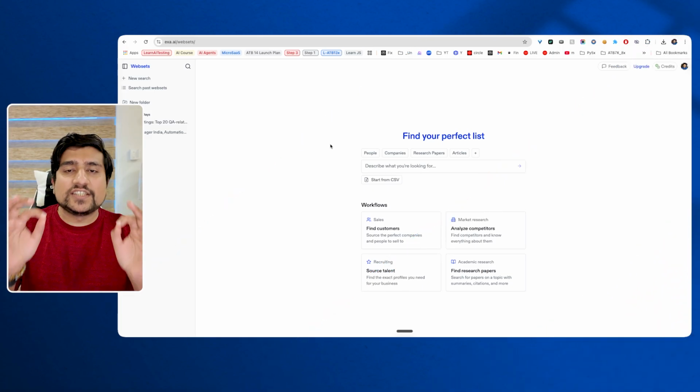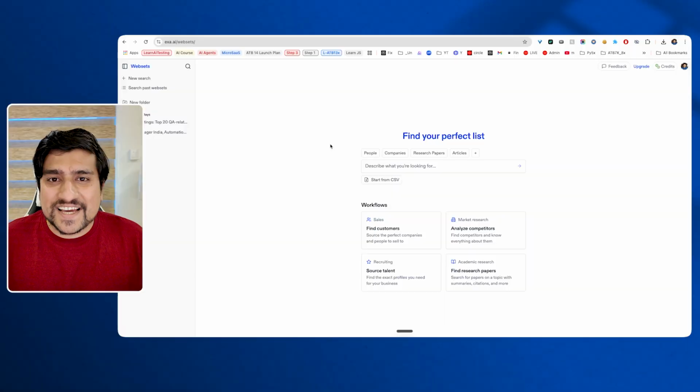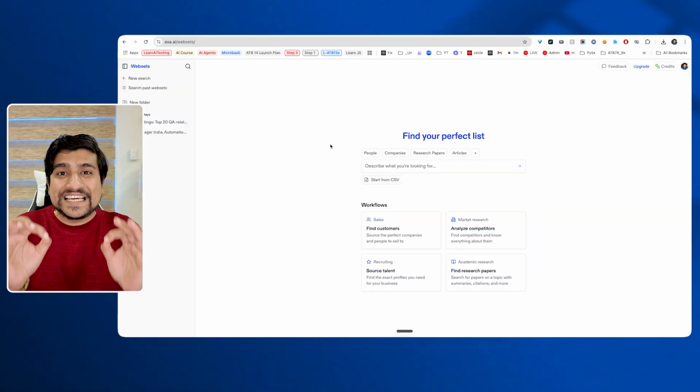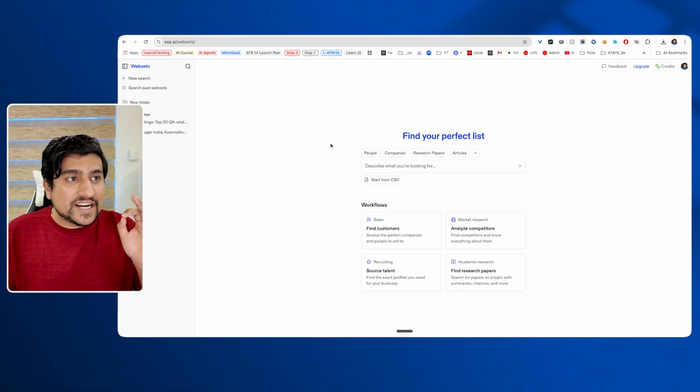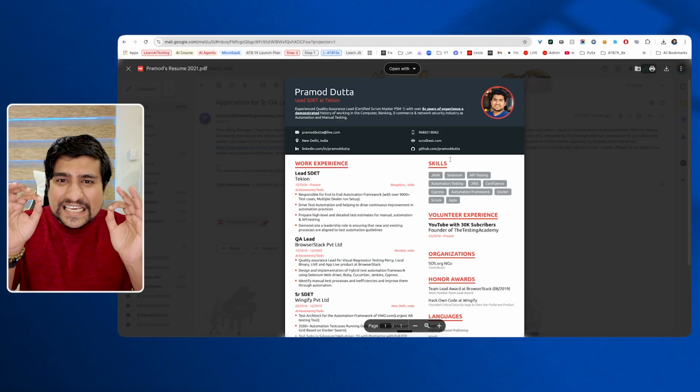Disclaimer, guys, this is just for educational and learning purposes. I'm going to show you also how you can generate the HR data automatically. We're going to use xar.ai, where we will generate the HR email IDs, and we are going to put them into this Excel sheet, and that will automatically send them a daily email about the job that I always wanted to apply for.